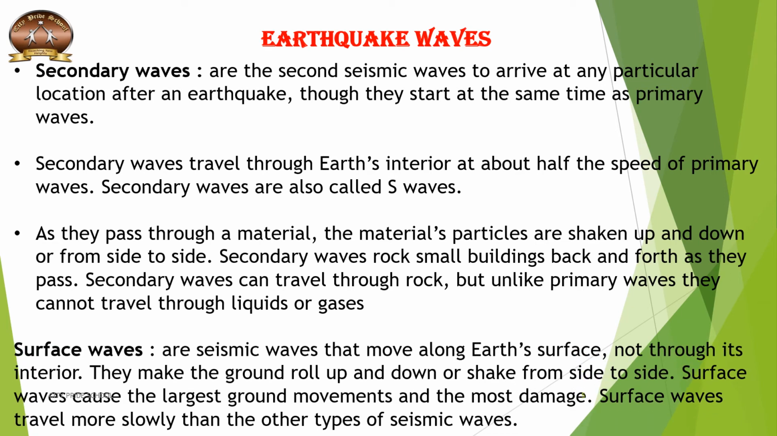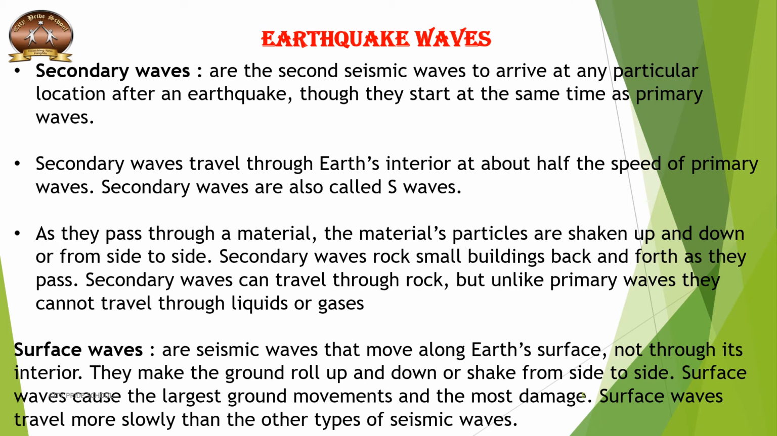And the third type of waves are surface waves. These are seismic waves that move along the Earth's surface, not through its interior. They make the ground roll up and down or shake from side to side. And the surface waves cause the largest ground movements and the most damage. The surface waves travel more slowly than the other types of seismic waves.